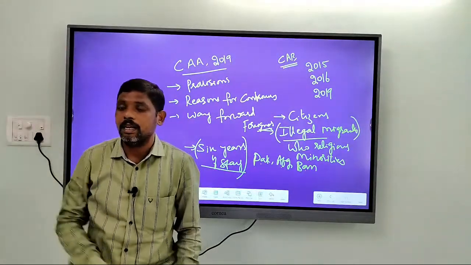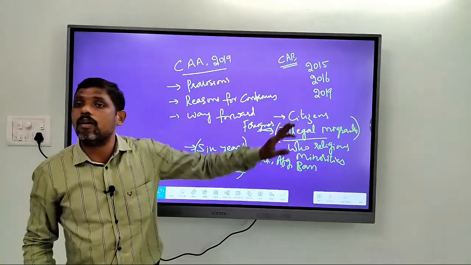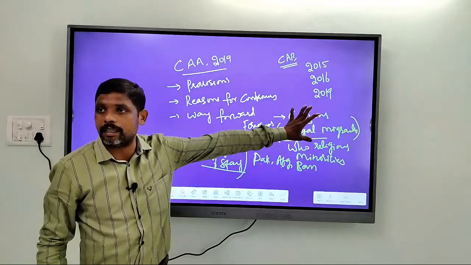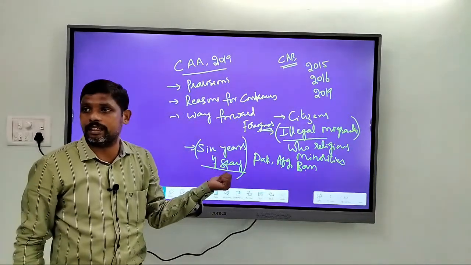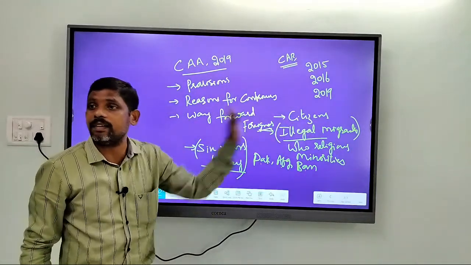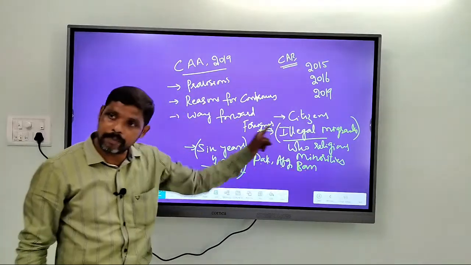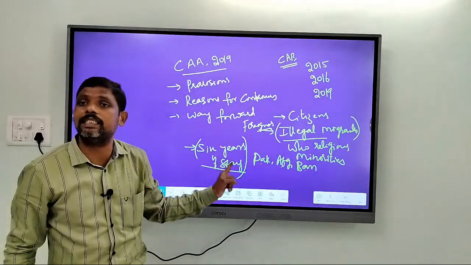Normally it is 11 years. But what has the government done? The government has amended the Citizenship Act, providing only 6 years of stay. For others it is 11 years, but for these people from these countries it is only 6 years.